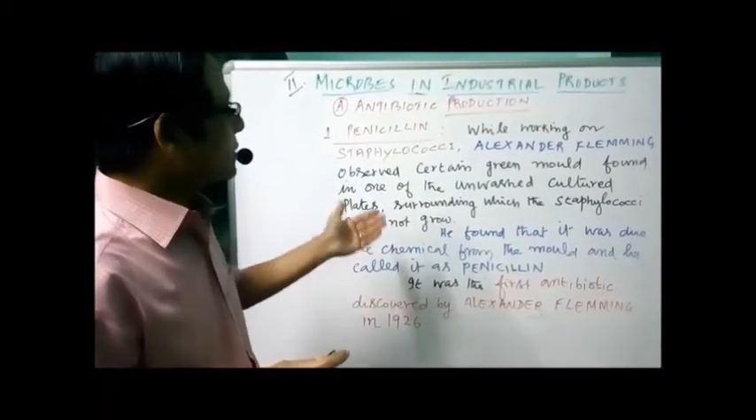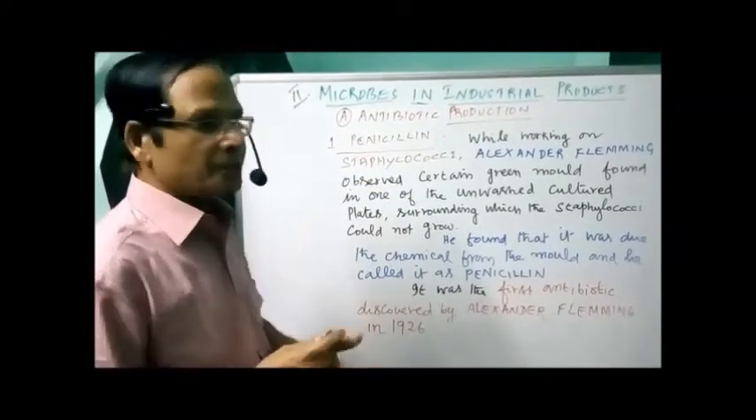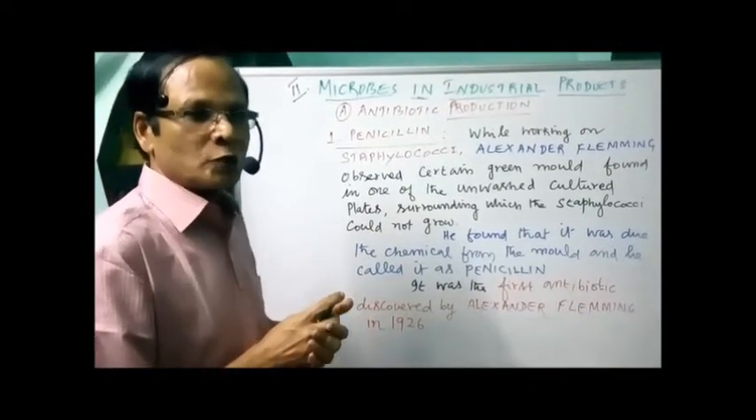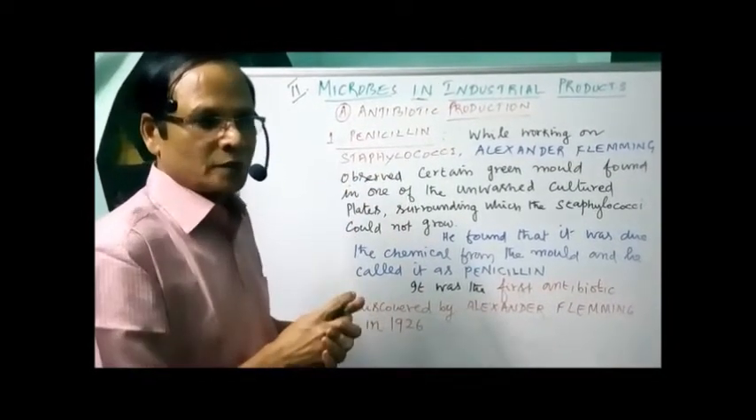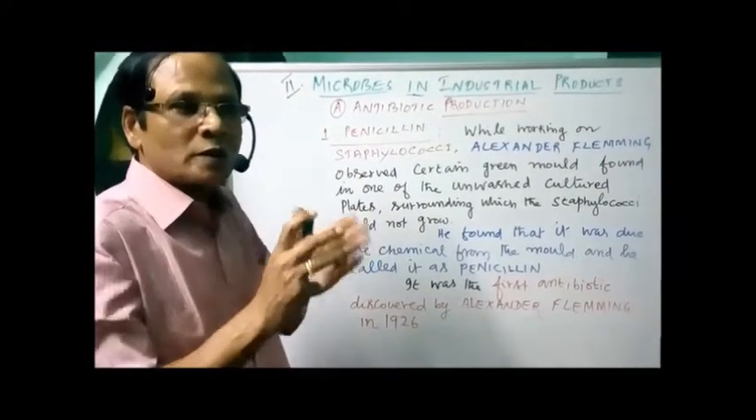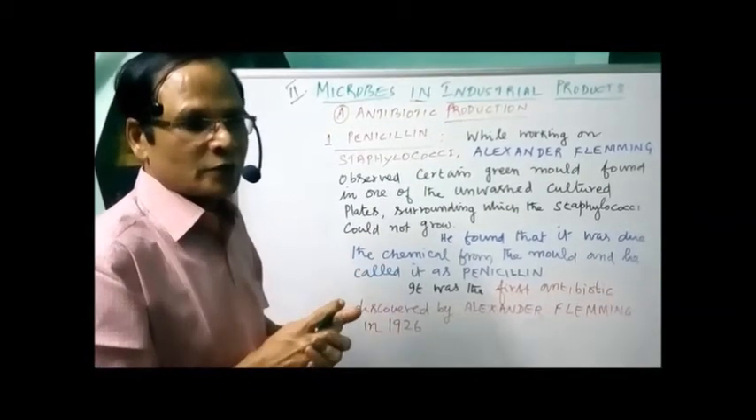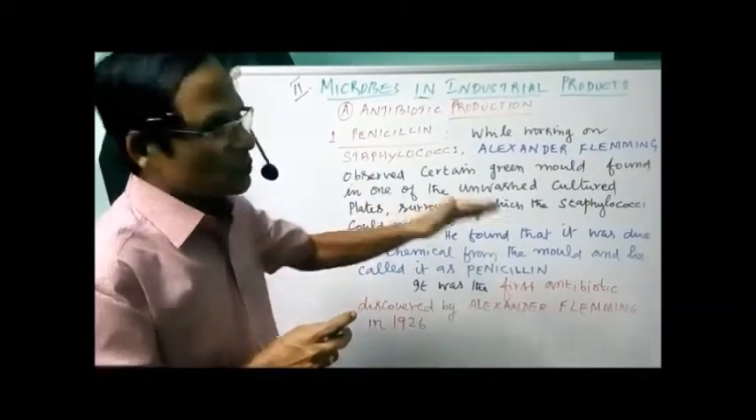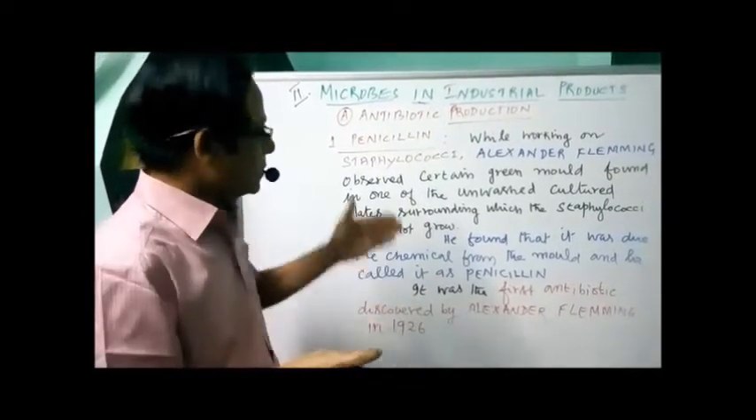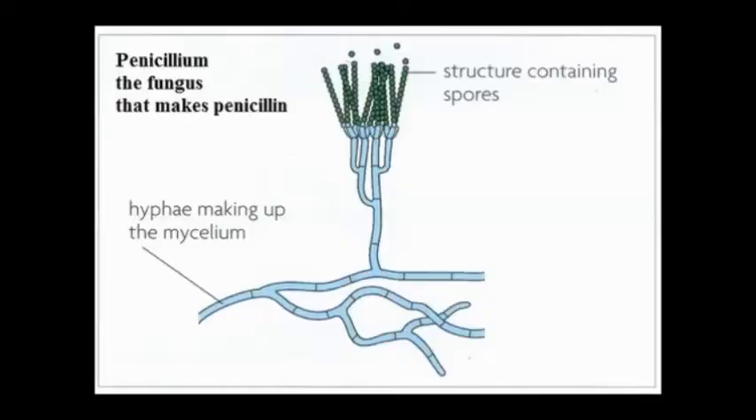Now let's see the different genera responsible for the production of penicillin. Alexander Fleming discovered penicillin, but he didn't know much about its effect. The effect of penicillin as a potential antibiotic was known much later. Let's see now the persons involved and the fungi involved in the production of penicillin.